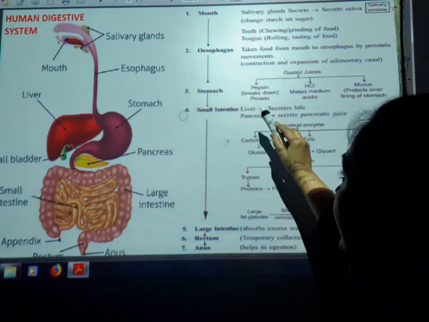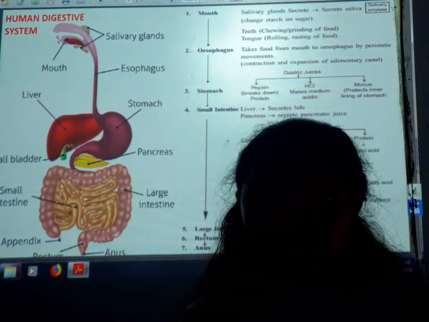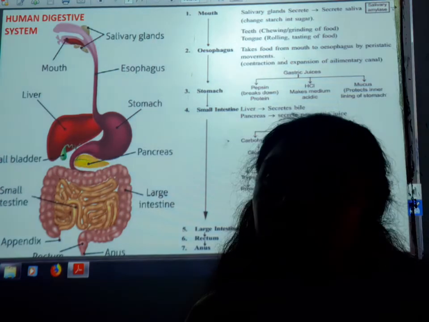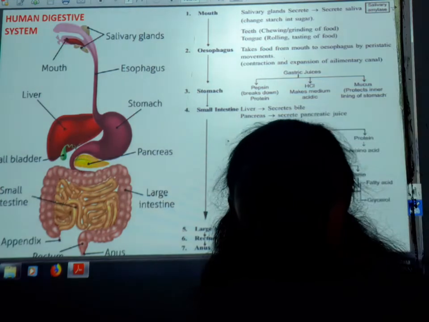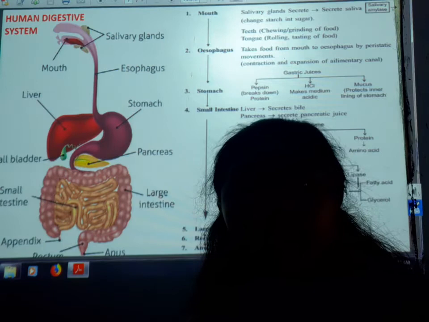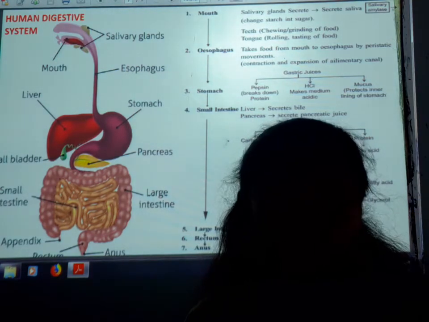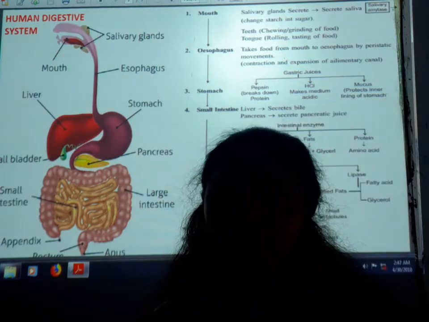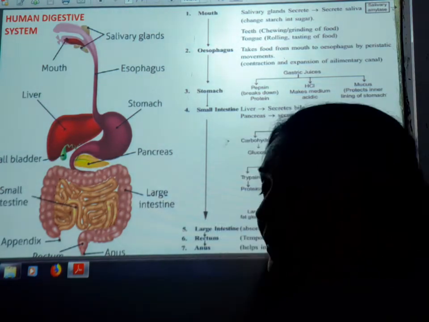Okay, and here the stomach secretes gastric juices. Which ones? Pepsin, which breaks down the proteins into peptides or smaller substances, and HCl, which provides the acidic medium for the food, and it also kills the bacteria and germs which come with the food into the stomach. So they kill the bacteria or germs in the stomach. Okay, so now the food is free from bacteria.